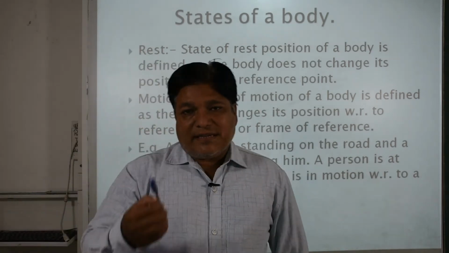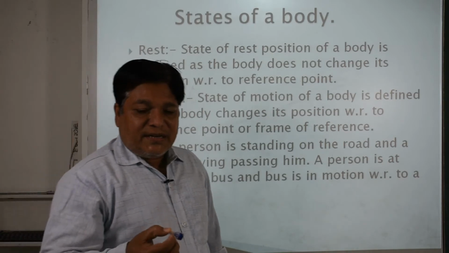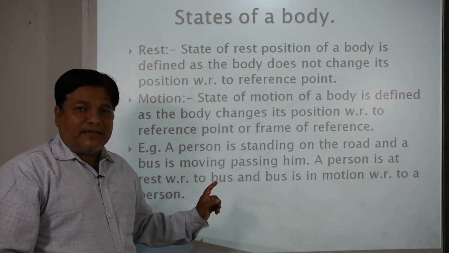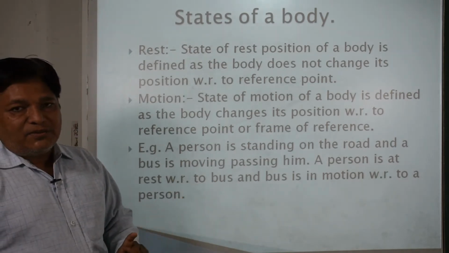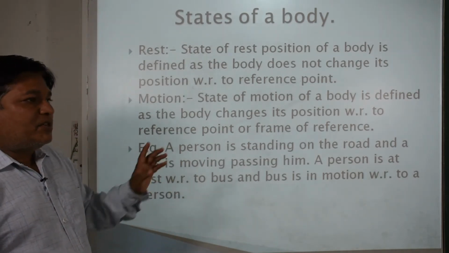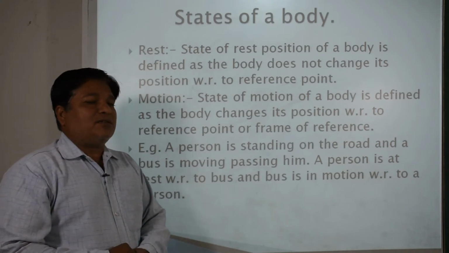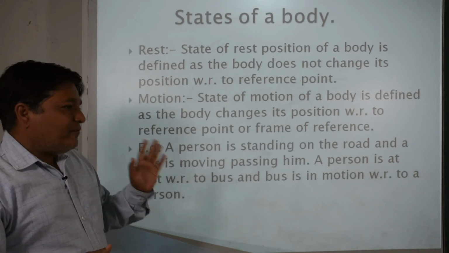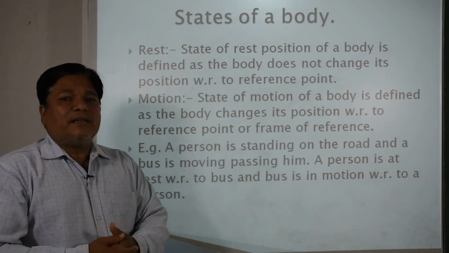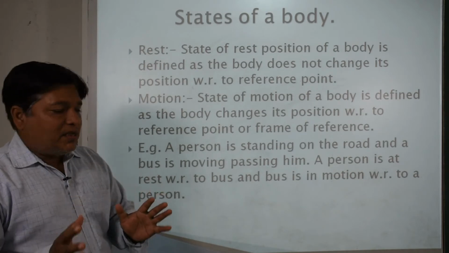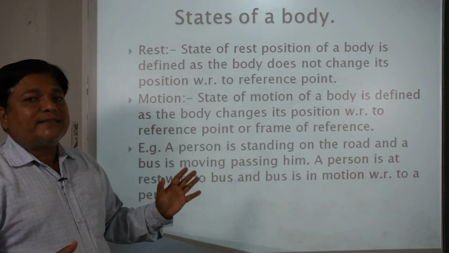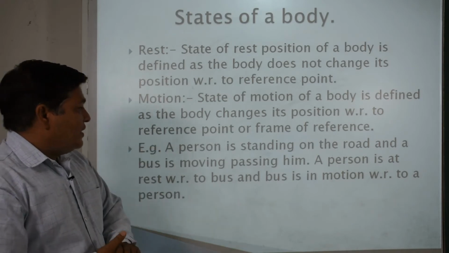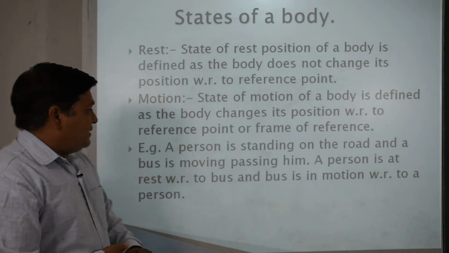A pen is lying on the table, it is not changing its position with respect to any reference point we take, then we can say that particular object is at rest. So rest position means that the body or object does not change its position with respect to a reference point. State of motion is the body or object which changes its position with respect to a reference point, and it is called the motion of a body. So we can define the rest position or motion of a body like this.